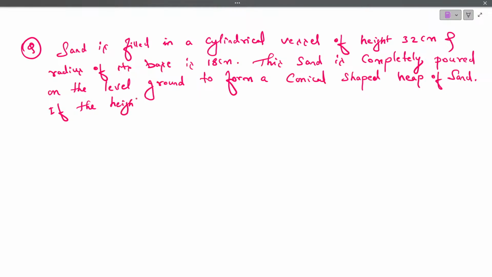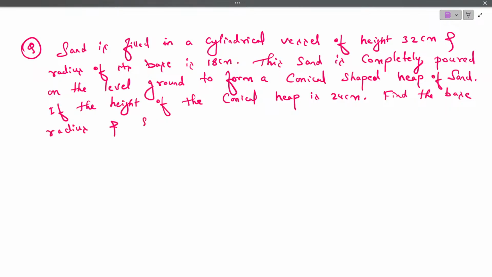If the height of the conical heap is 24 centimeter, find the base radius and slant height of the conical heap.